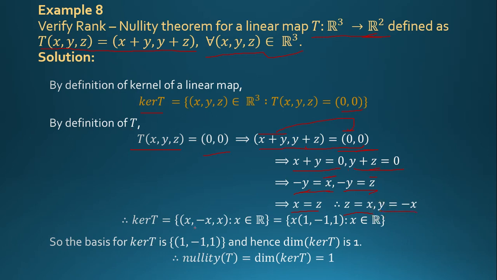So we get the value x is equal to x, y is equal to minus x and z is equal to x, where x belongs to R. Taking x common, it is x times (1, minus 1, 1) where x belongs to R. So the basis for kernel T is (1, minus 1, 1) and hence the dimension of kernel T is 1. So nullity of T is equal to the dimension of kernel T, which is equal to 1.